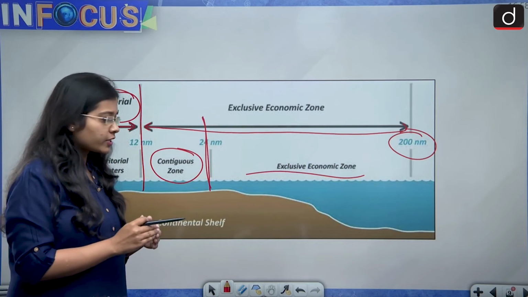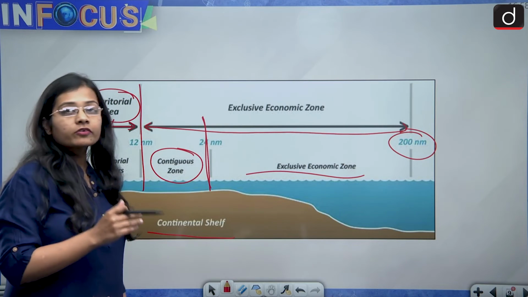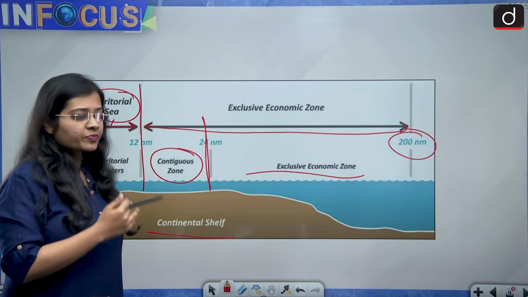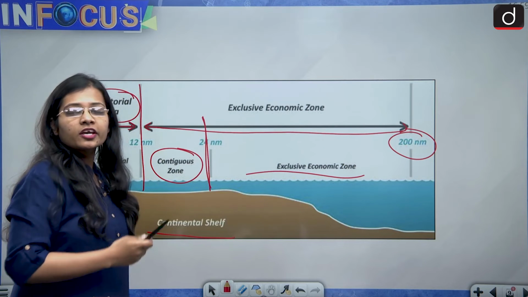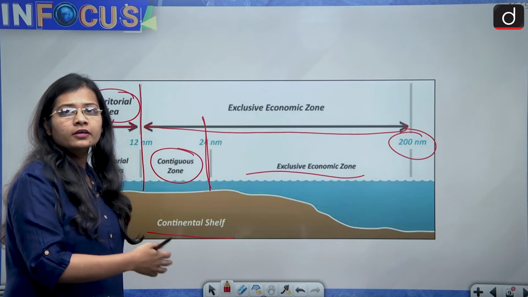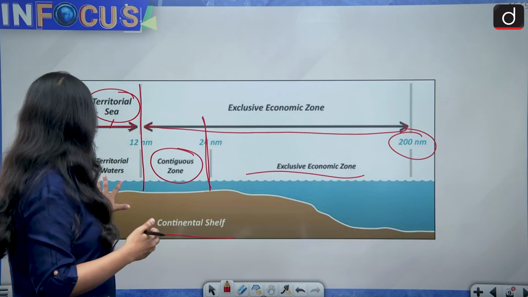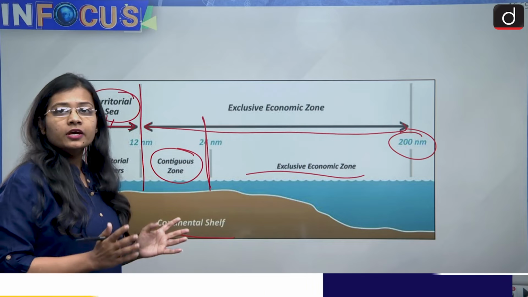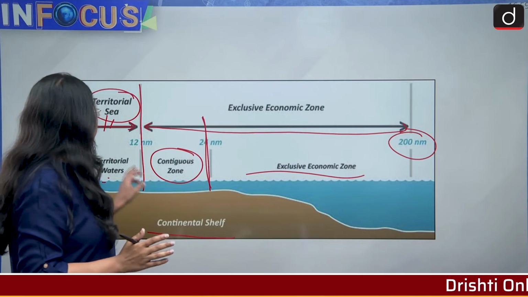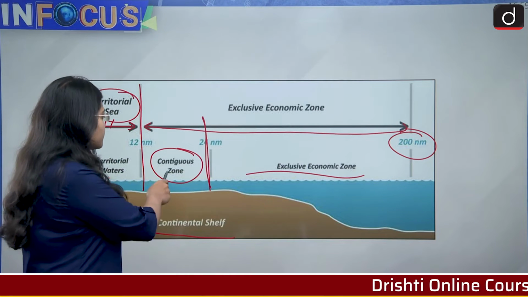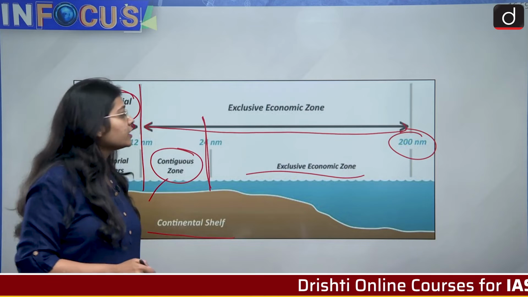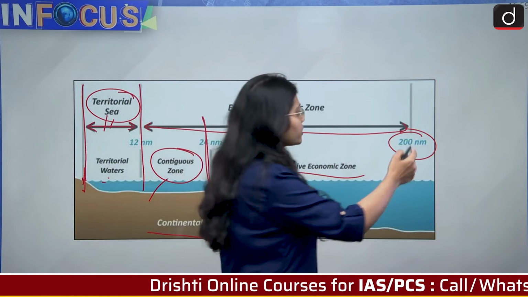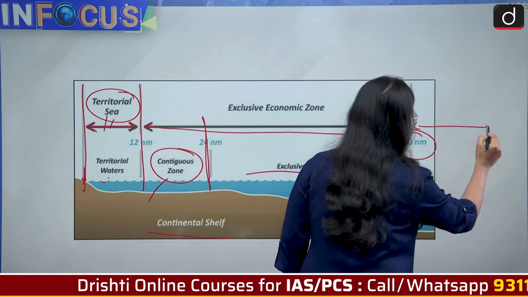So whenever there is a continental shelf or a coastline of a country, the high seas do not start exactly after that coastline. First, for 12 nautical miles, it is the territorial sea. It means the territory of that country is there. Then till 24 nautical miles is the contiguous zone, and then till 200 nautical miles is the exclusive economic zone. And after this 200 nautical miles, what starts?